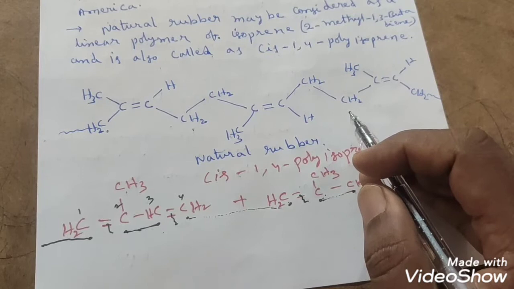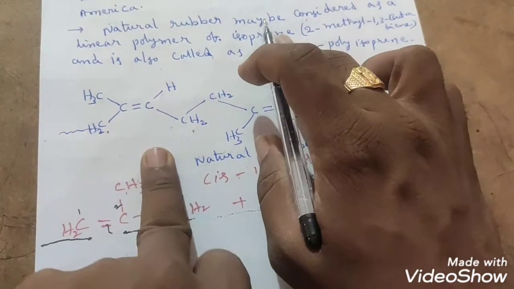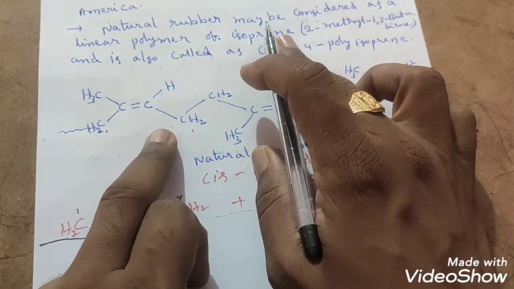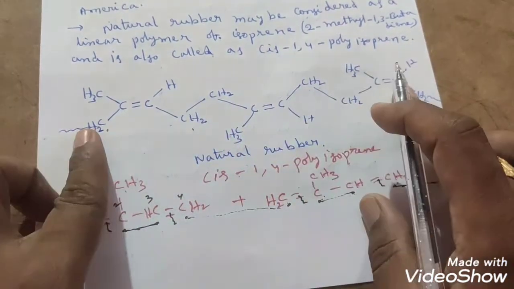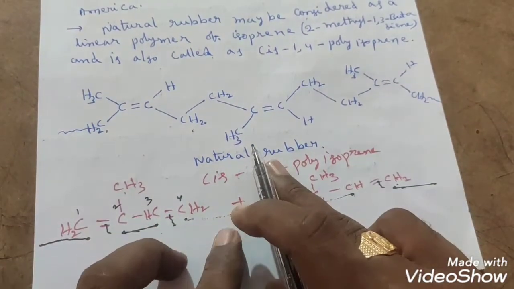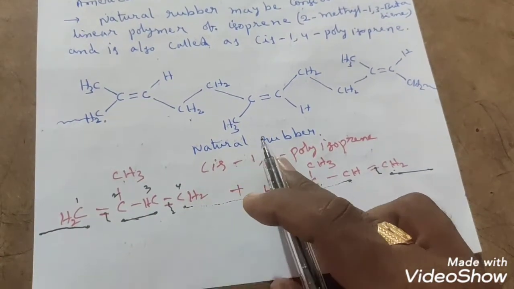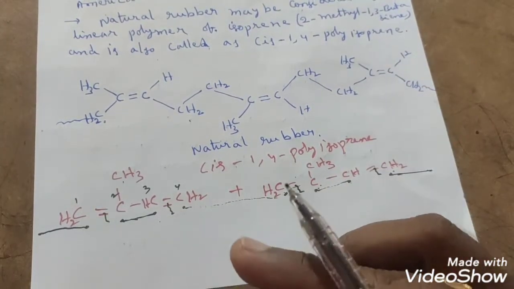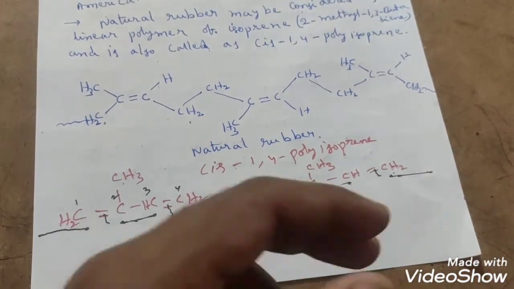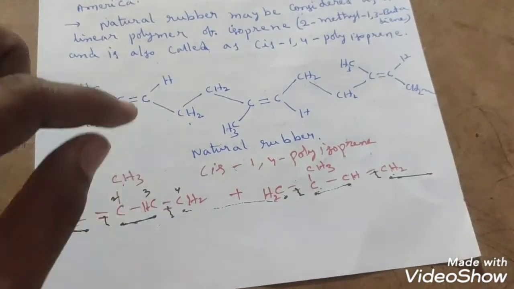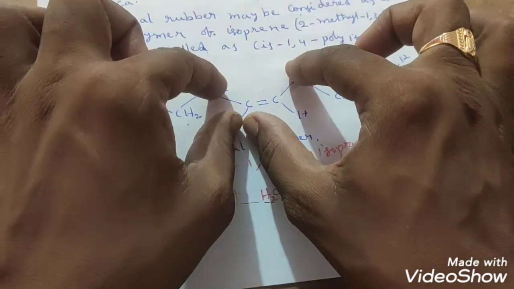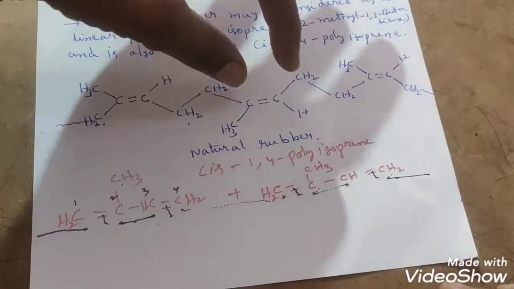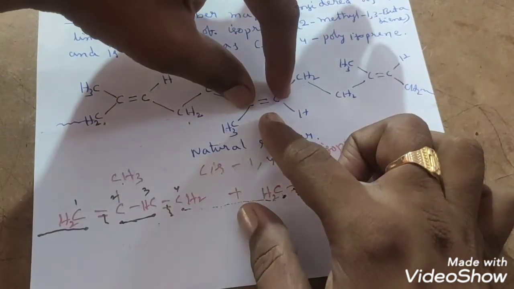This natural rubber we can prepare from isoprene, students. So many number of isoprene units if you take, it will polymerize and produce a linear polymer chain which is also called natural rubber. Then why do we call this natural rubber a cis 1,4 polyisoprene? If you observe after getting this natural rubber, this is the middle unit, you can observe it for easy understanding. Middle unit C double bond C you can take.